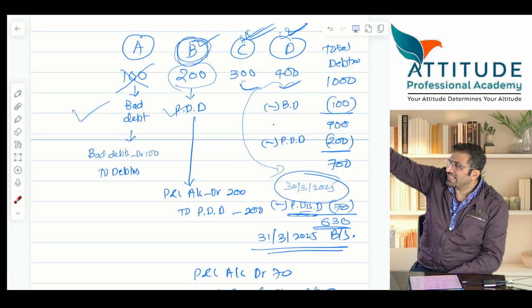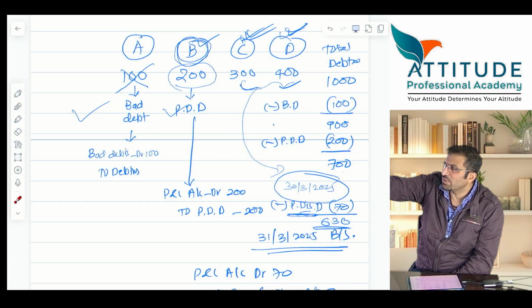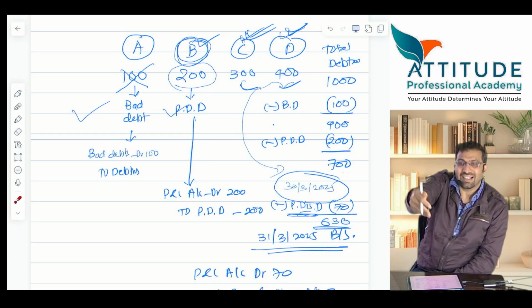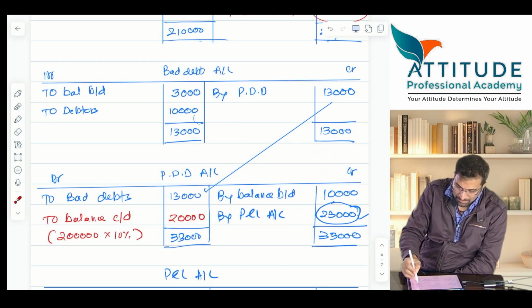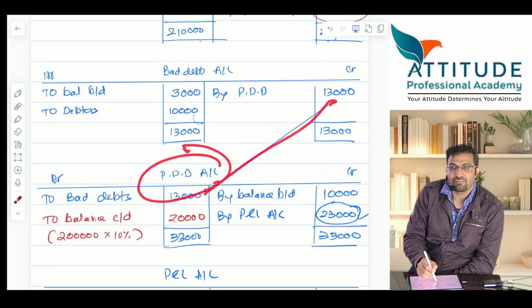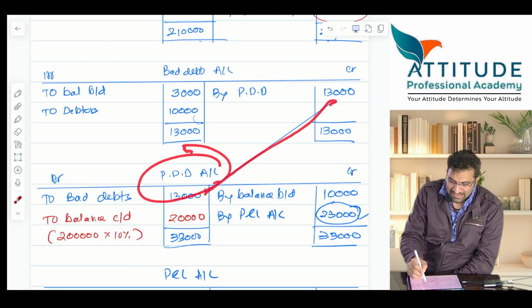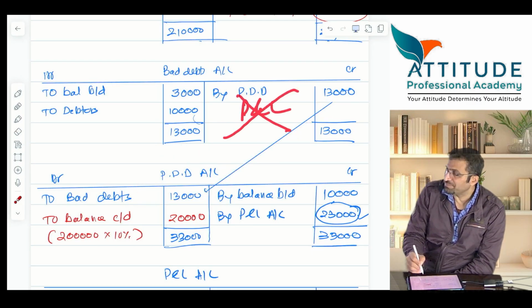Like you adjusted bad debts with what account? Tell me. Bad debts you adjusted with? Array in this sum, previous sum. Bad debts you are adjusting with the PDD. Means bad debts is not going to P&L. P&L को नहीं जा रहा.